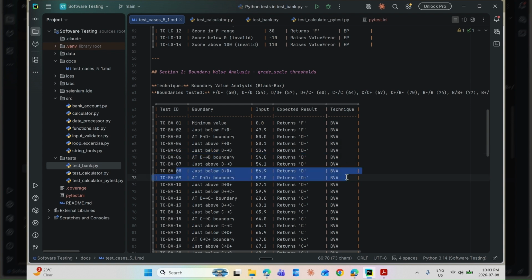And look at 8, 9, 10. For BVA, I tested right around the D to D plus boundary at 57. So 56.9, 57.0, and 57.1. Boundaries are where bugs actually hide, so that's what this technique targets instead of the middle of a range.